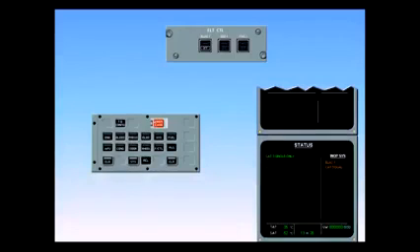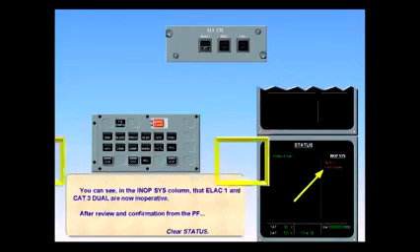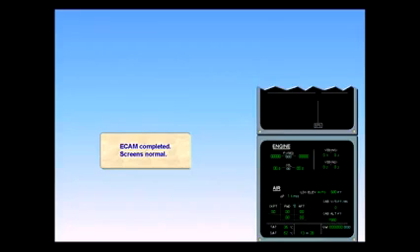You can see in the INOP Systems column that ELAC-1 and CAT-3 Dual are now inoperative. After review and confirmation from the pilot flying, clear status. ECAM completed, screens normal.